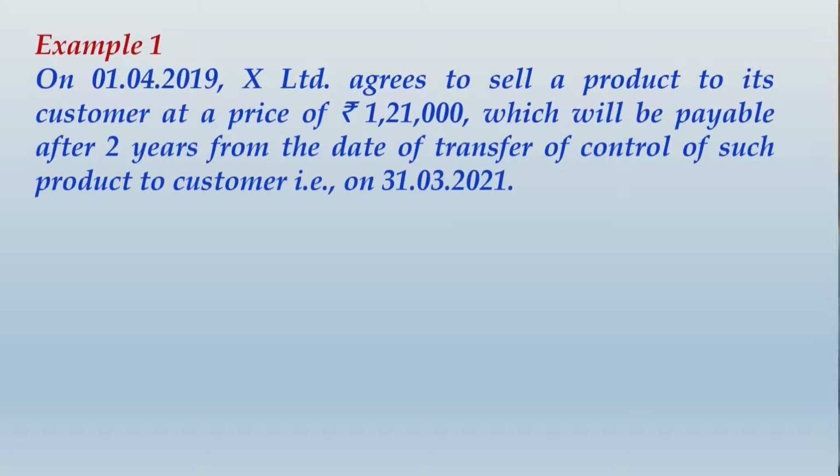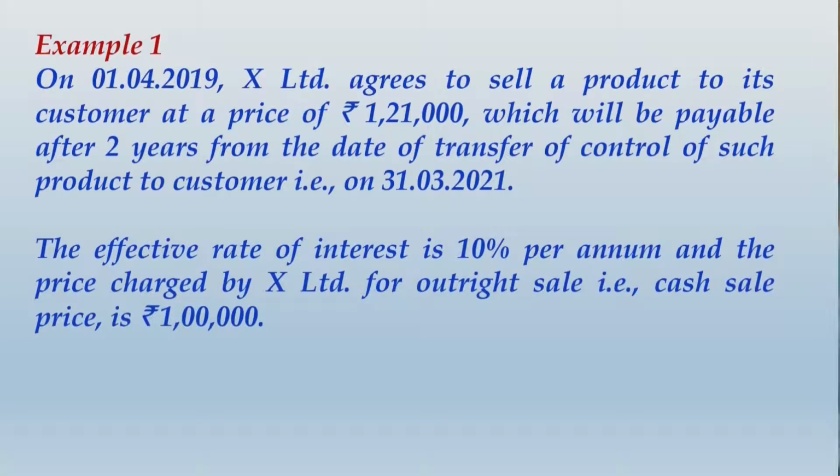So what we can see from this example, the sale is effected on 1/4/2019 and the payment will be made after 2 years from the date of transfer of control. Control is transferred on this date, but the payment will be made on 31/3/2021. The effective rate of interest is 10% per annum and the price charged by X Limited for outright sale, that is the cash sale price, is 1 lakh.